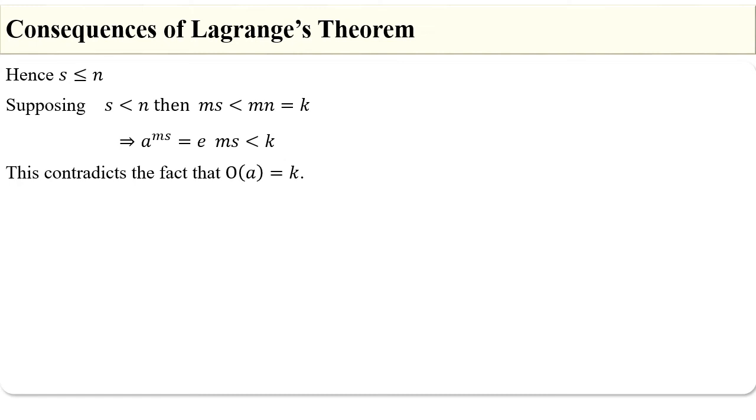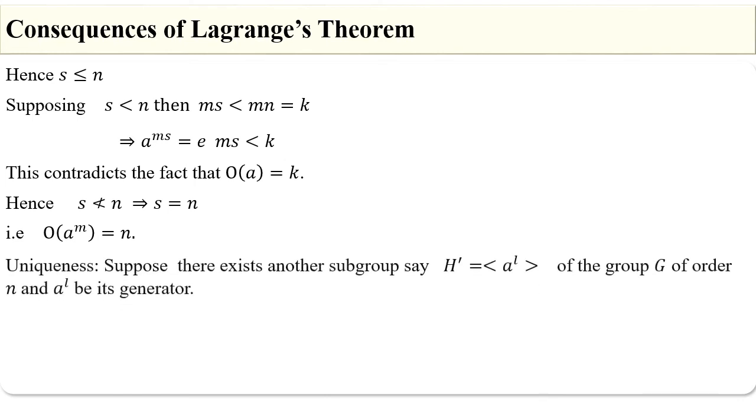That is, if the order of a is equal to K, then K is the least positive integer such that a^K is equal to e. Therefore, s is not less than n, but s is equal to n. Hence, we have s equal to n. That is, we have the order of a^m is equal to n.